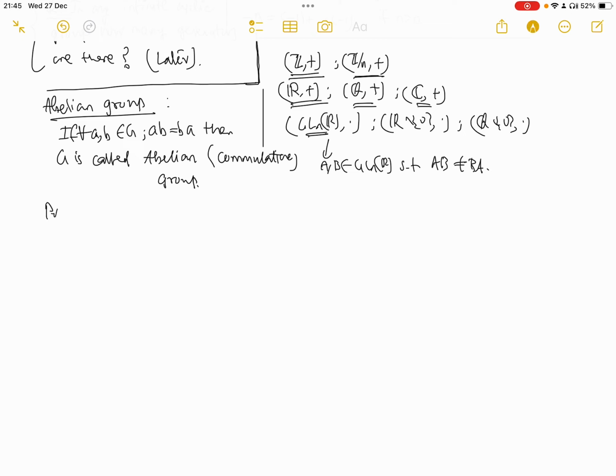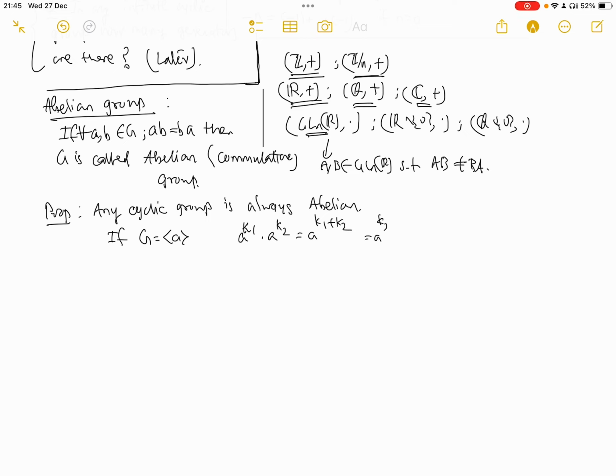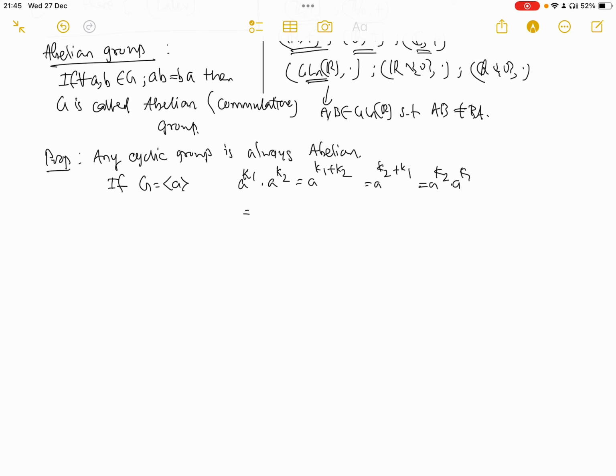Now for any cyclic group, there is an easy thing to see: any cyclic group is always abelian. That is easy because say G is generated by a. If you pick any two elements, they will be a power k1 and a power k2. And the product is a power k1 plus k2, but that is the same as k2 plus k1. So any two elements commute, which means G is abelian.